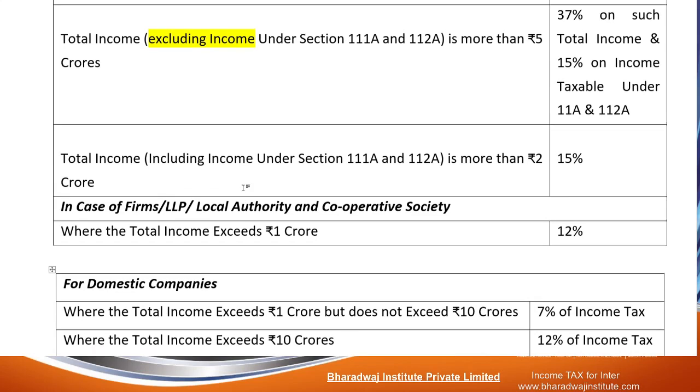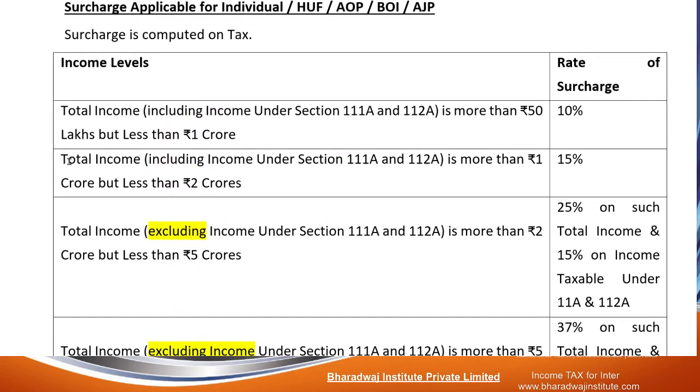So this will come in which category? Total income including those items for which STT is paid. Income is more than 1 crore but less than 2 crores.